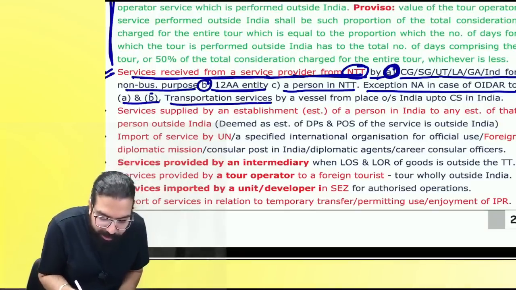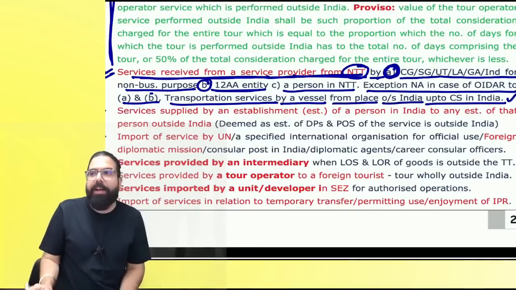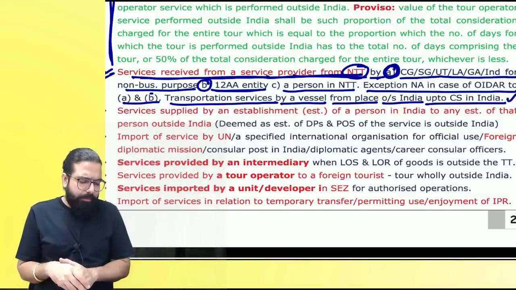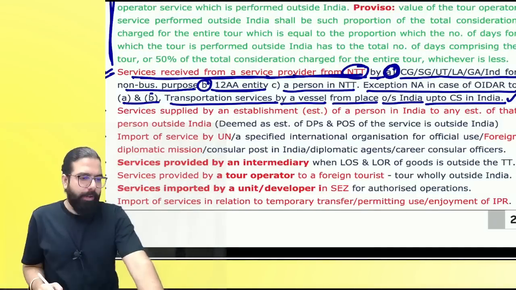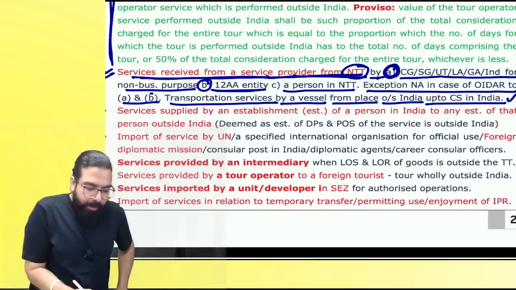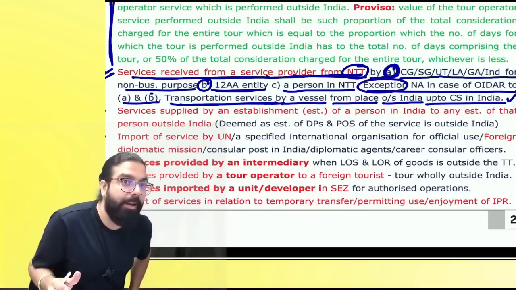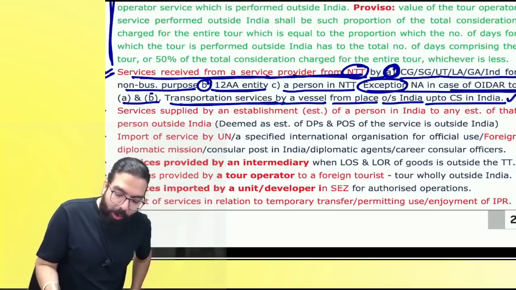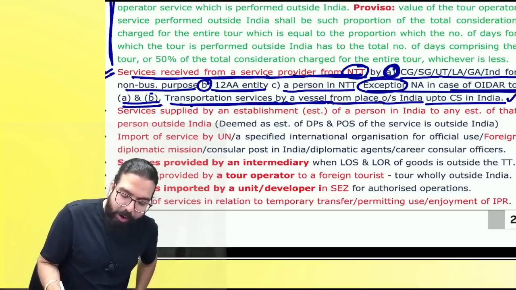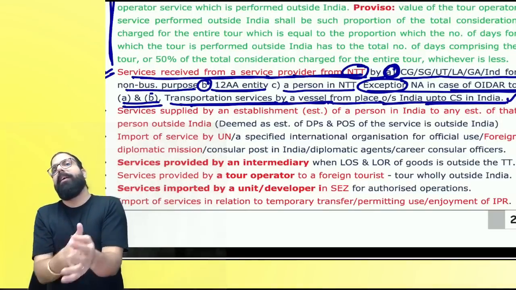And it says transportation services by a vessel from a place outside India up to the customs station in India shall also be. Baba, just a minute. So here everyone, what is it telling? It is telling over here that transportation services, Baba, exception means it will be taxable. It will be taxable, correct or not? What will be taxable? OIDR services provided to A and B and transportation services by a vessel from outside India to the customs station in India. Do you remember? Importer will have to pay GST under RCM.